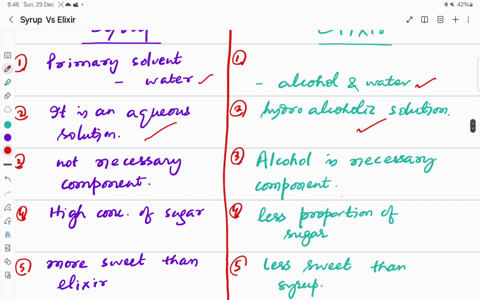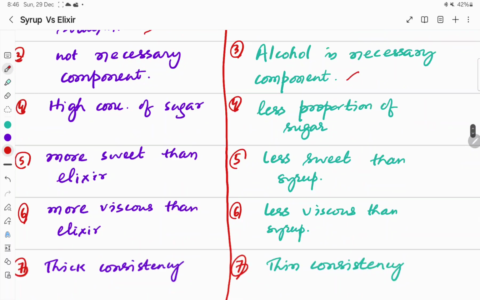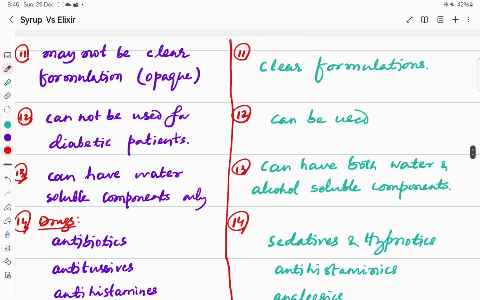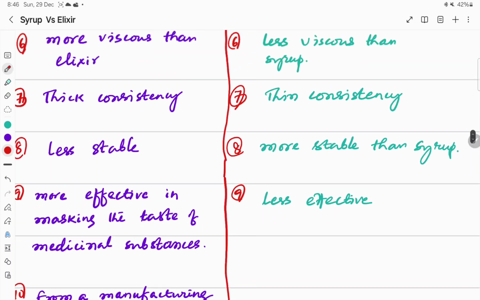Alcohol is a necessary component in elixir, whereas alcohol is not a necessary component in syrup. Syrup contains only water. And accordingly, syrups can have only water soluble components, whereas elixir can have both water and alcohol soluble components.